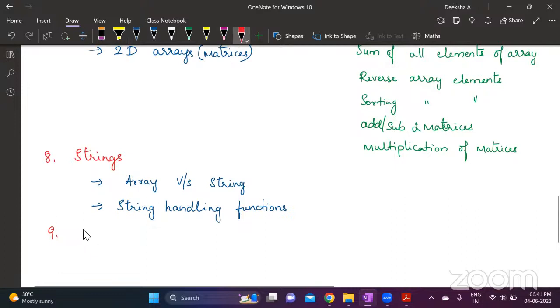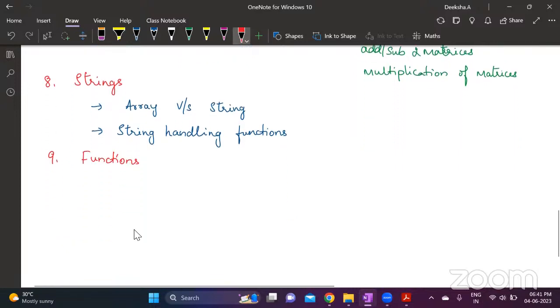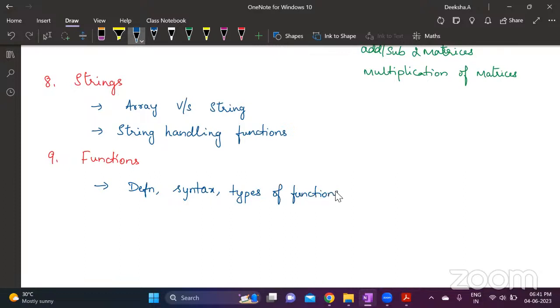Next, you have functions, which are again important. You will have at least 2 questions from this, which will be like one 5-mark and one 10-mark question you can expect from functions. Understand what is a function: definition, syntax, what is the syntax for declaring a function, and then types of functions. These are questions that can be asked.